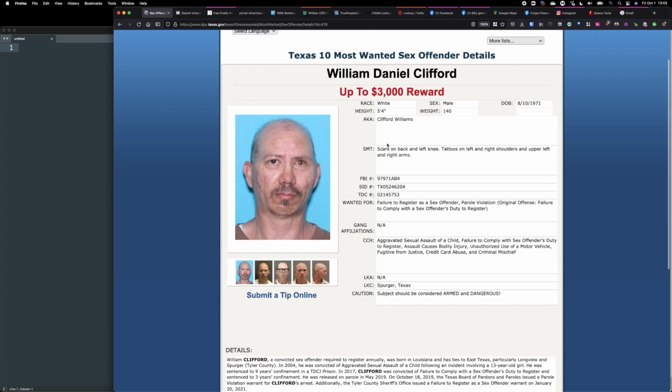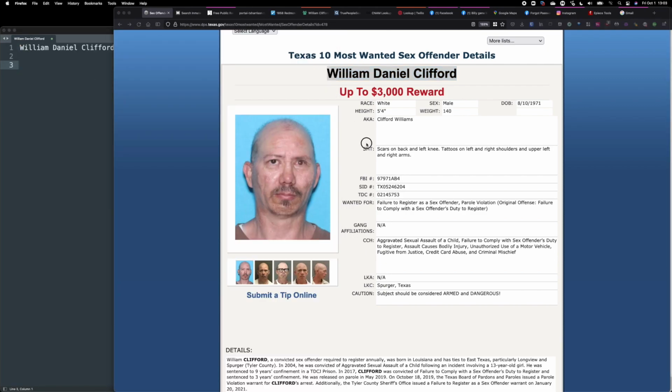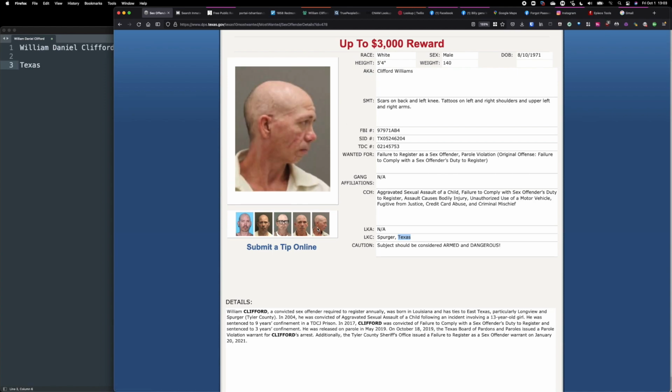Okay, what seed information do we have here? We have a full name. Let's start with that. I'll copy paste that in. He has a very common name, so it's going to be a little bit difficult to find. There's Texas here, so we know this person is in Texas. That's pretty much it. From here on, I would look at multiple pictures.